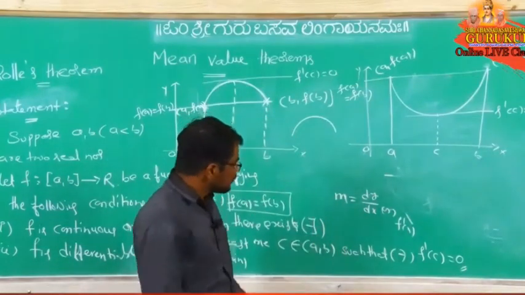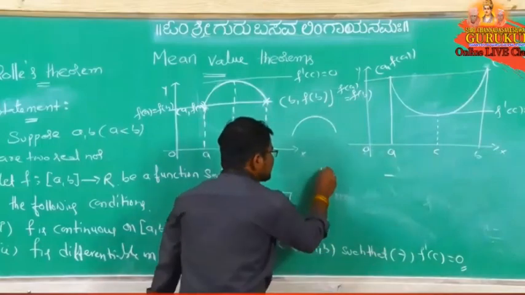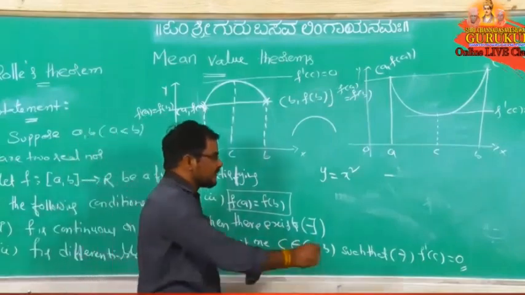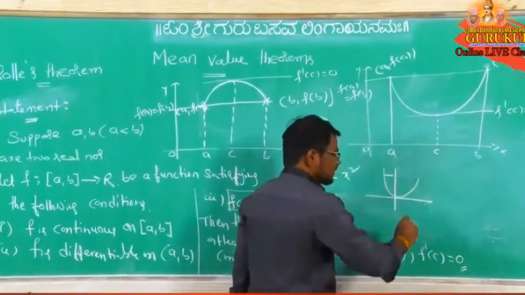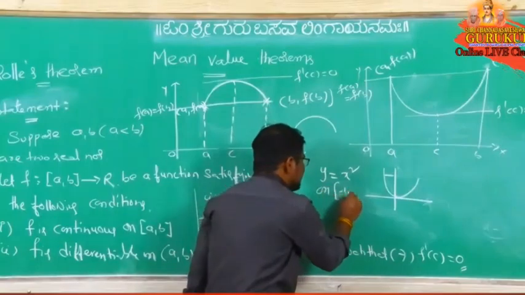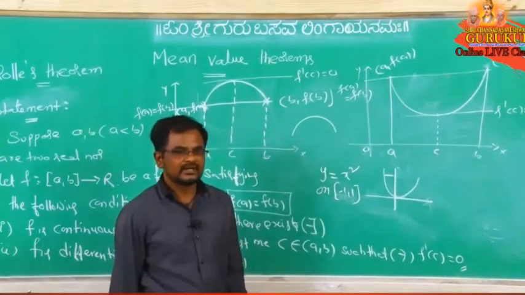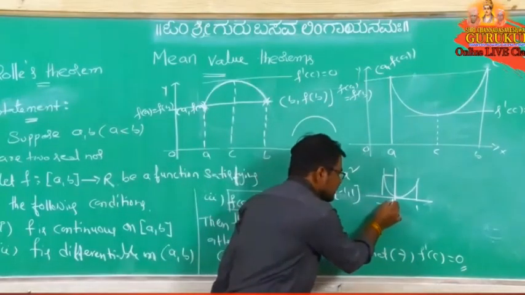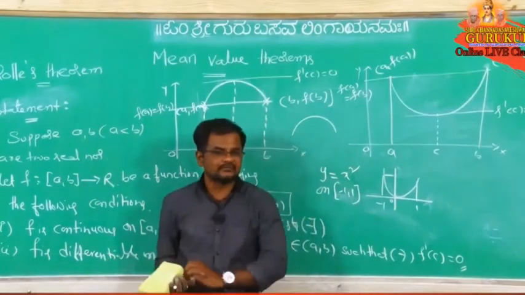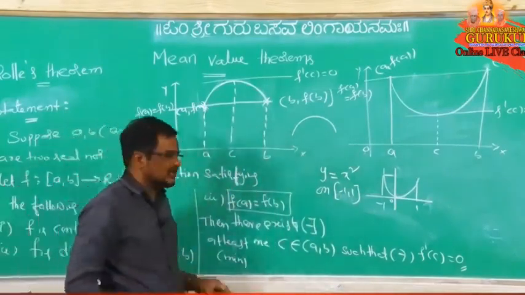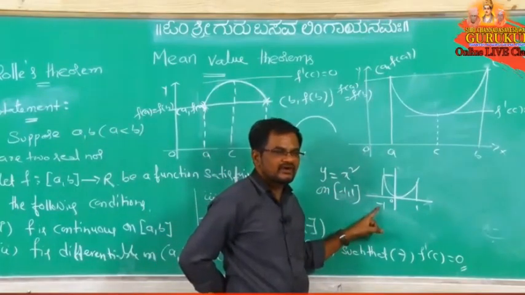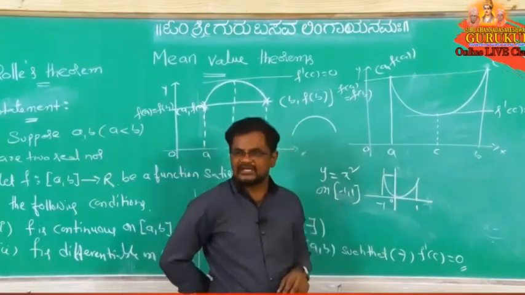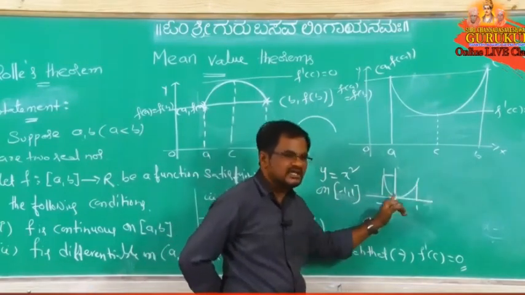For example, you take one general example. Now only you have taken y equal to x square, right? y equal to x square is a parabola. So this is the parabola. On the closed interval minus 1 comma 1 I am taking, right? Here minus 1 is there, here plus 1 is there, here the origin is there. In this interval we have to observe whether the function satisfies these three conditions or not. f is continuous on the closed interval minus 1 to plus 1 and differentiable also, because the smooth curve is there, or not.